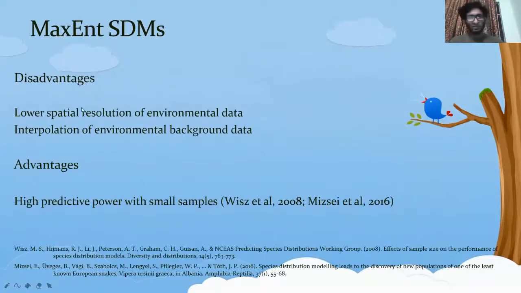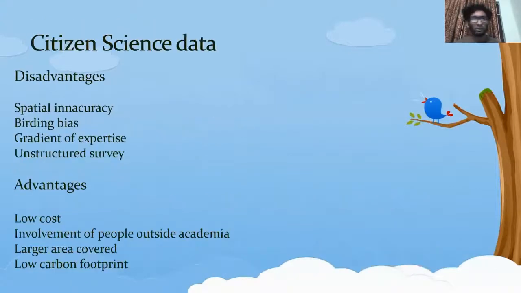The disadvantage of Maxent SDMs is that there's a lower spatial resolution of environmental data, because the data is collected from weather stations and they are far away from each other. There are a lot of interpolation methods. The advantage is that they have a high predictive power with small samples. For example, 50 to 100 can do the trick. And in one case, they predicted and found a species of viper in Albania because of this.